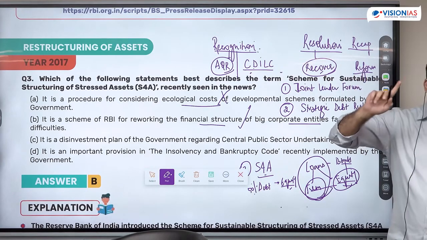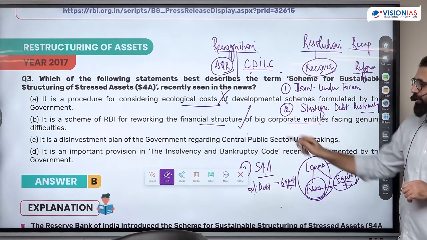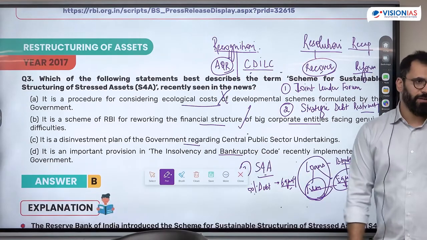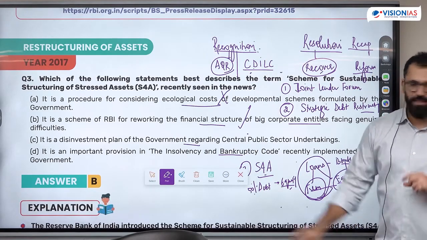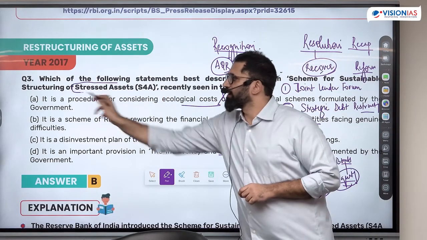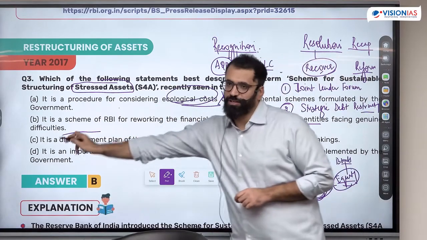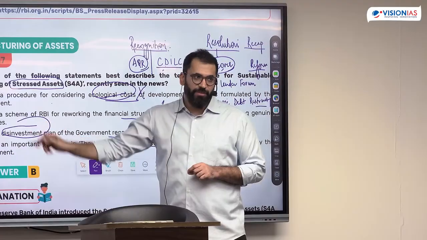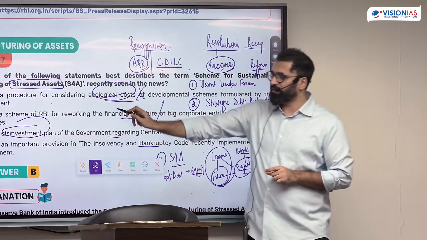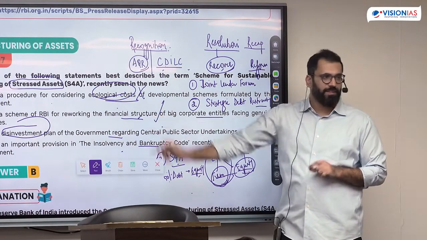Is it clear? NPA and solution of NPA, direct question in the same year. S4A was a scheme for this. Otherwise, also, if you see disinvestment plan, insolvency, bankruptcy code, you can still connect. It's not related to any of this. It's related to financial sector. Scheme for sustainable structuring of stressed assets. You know, it is not ecological cost. You can eliminate options from relation of the terms. How only this or this makes sense. If you know what was happening, B would be the answer. Is it clear what was S4A?